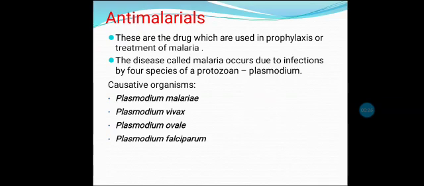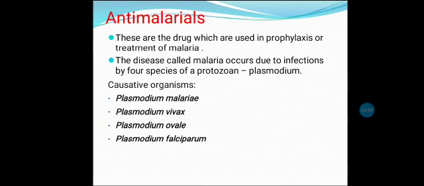Malaria is a condition in which the person suffers from symptoms like fever, sweating, and shivering. So these are the symptoms of malaria. The disease is caused due to the bite of the Anopheles mosquito species. This disease is caused by four different species of protozoa. Protozoal species lead to the disease called malaria.